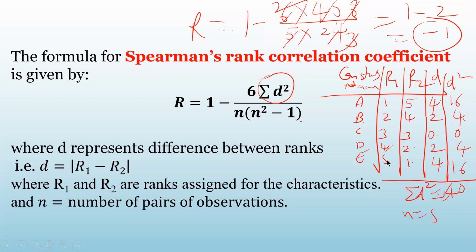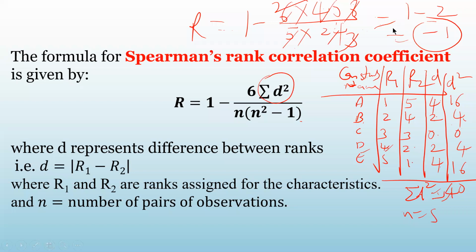See here, he is giving fifth rank to E and he is giving first rank to E. So they are completely in disagreement with each other. And in such a case, capital R will be minus 1. And you know that the value of R will always be between minus 1 and plus 1.